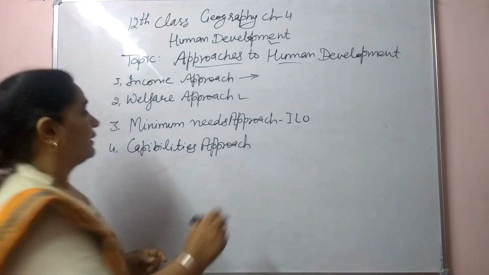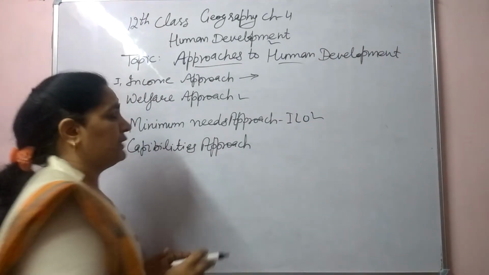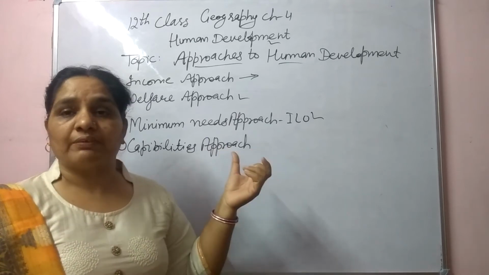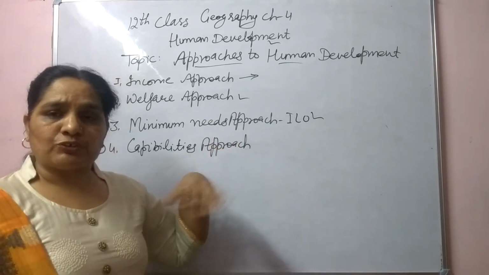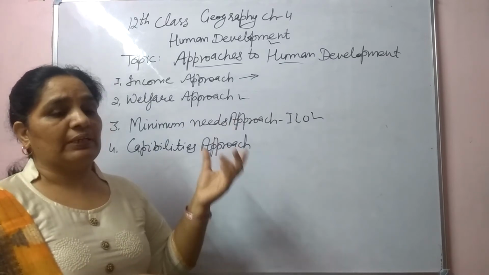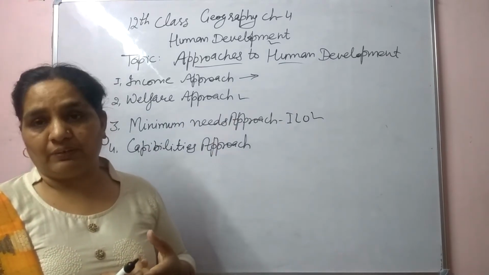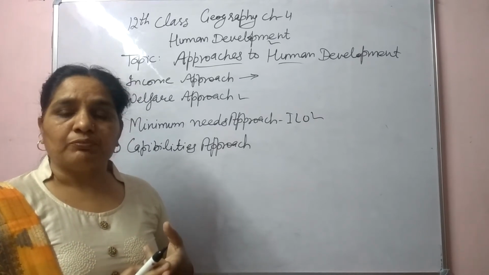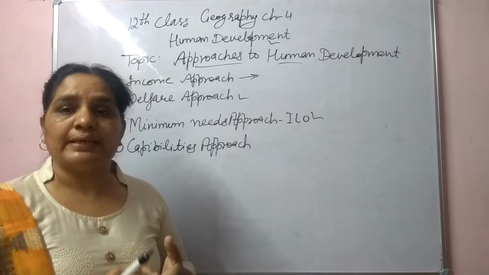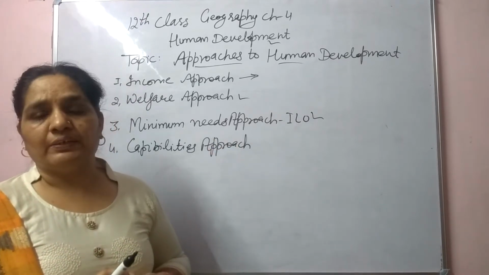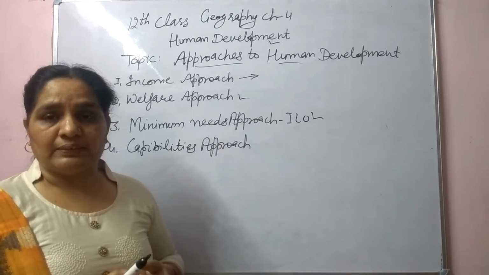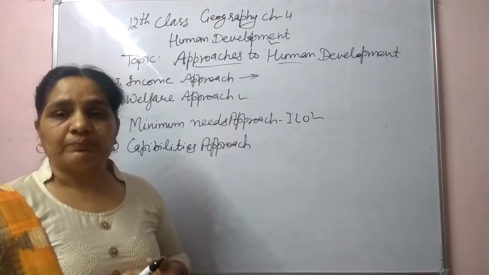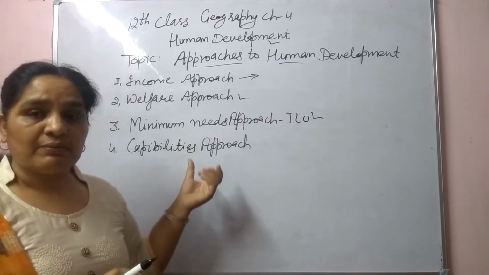Next one, minimum needs approach. Minimum needs approach means an individual person has to fulfill the basic needs to survive. During the ancient time period, only 3 requirements were there: roti, kapda, makan, which we can say is food, clothing and shelter. Now the time has changed. Now we are living in the modern era. So now the basic things are education, health, sanitation, water supply, home. So these are the basic things.